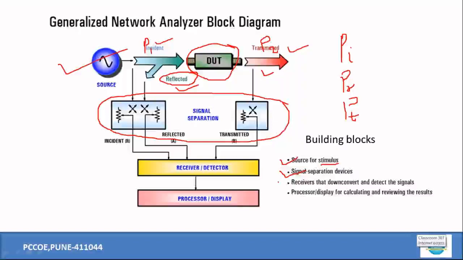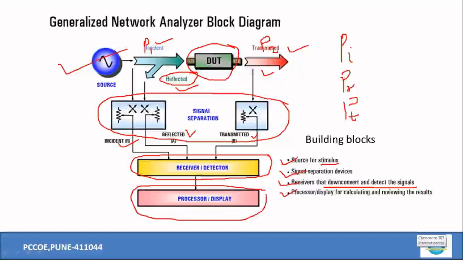The next block required over here is a receiver, right? This receiver will down convert and detect the signals, because you have generated something over here, and to make it measurable, one has to detect the reflected power, the incident power, as well as the transmitted power. For that purpose, the receiver becomes an important block in this VNA block diagram. And finally, you are in need of processors and displays for calculating and reviewing results. So here the display will show you ultimately the results.